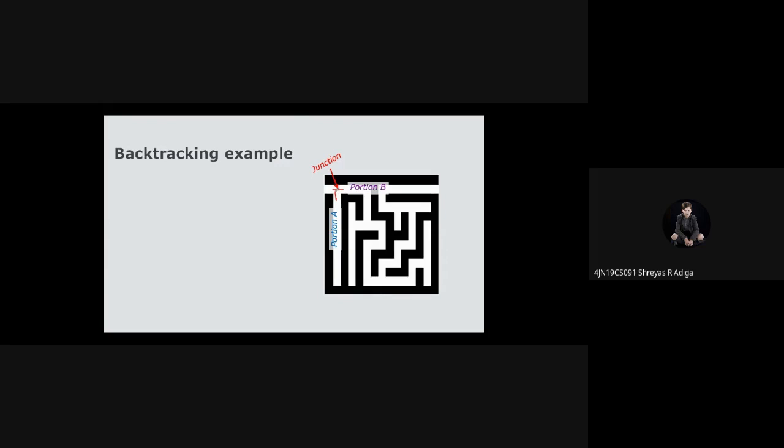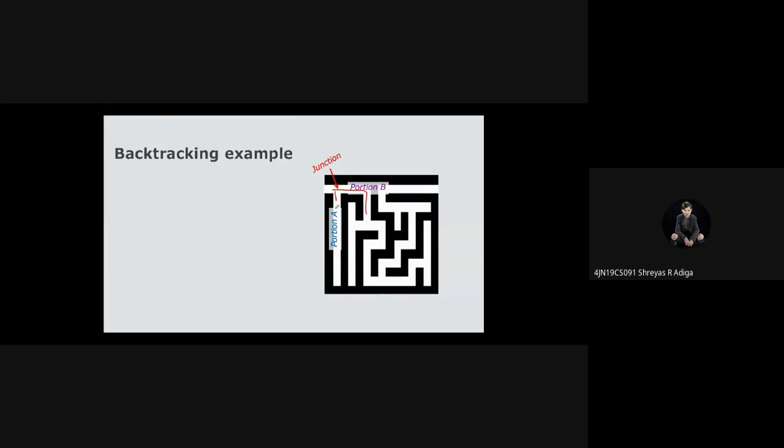Once there is a dead end or there is no solution in that particular path, we are going to come back to the initial position, and we'll start with the next option. Here, at portion A, we enter and it is a dead end. So we'll come back here and we'll go inside portion B, wherein we can go like this.